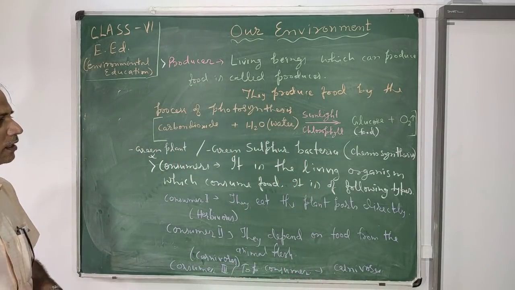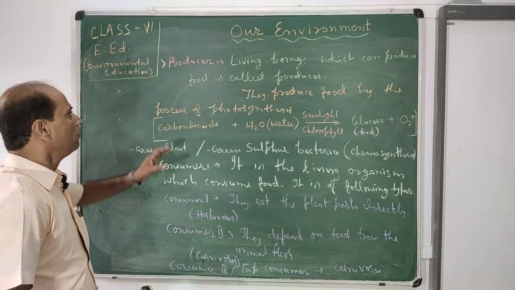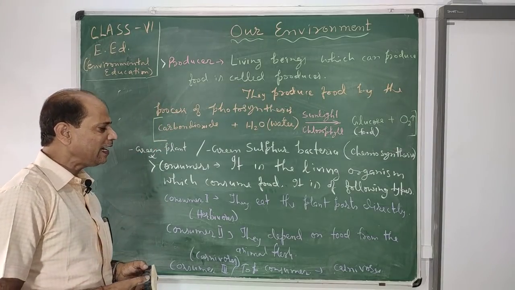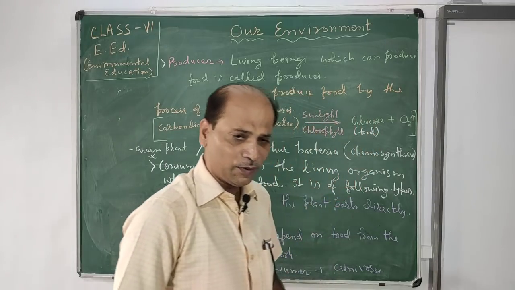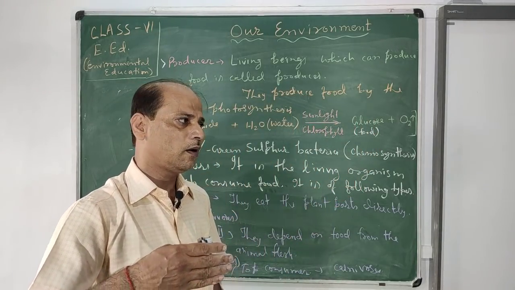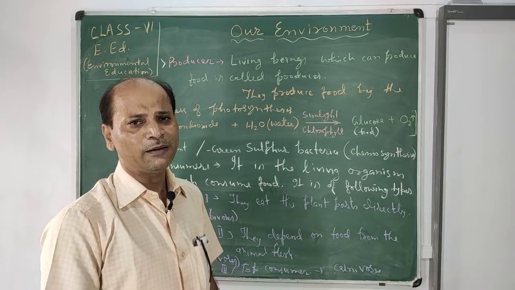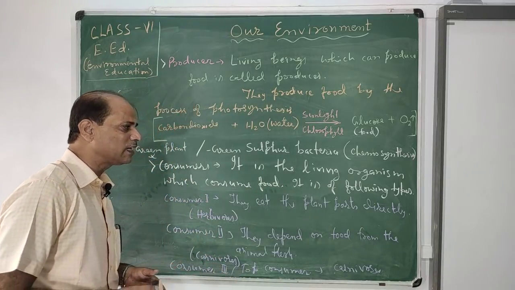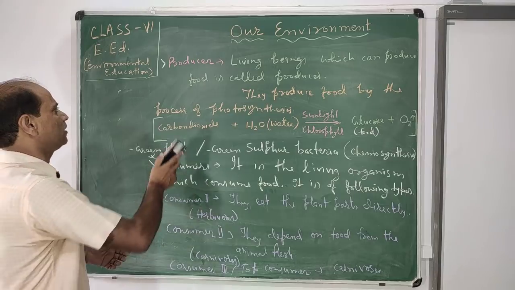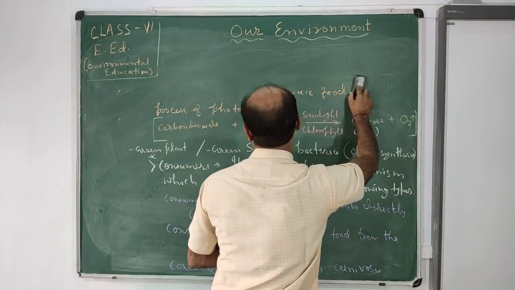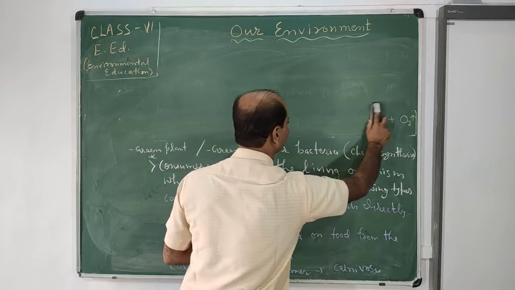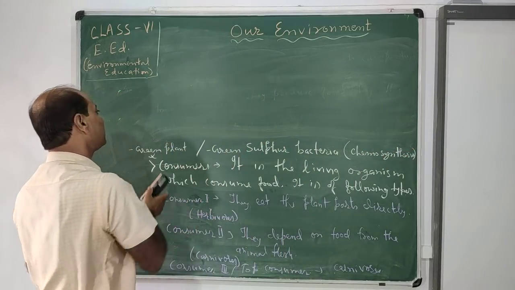The consumers consume the food made by the producer, and after death of the consumer, the living organisms able to decompose the dead bodies are the decomposers. The third biotic component is the decomposer. They decompose the substances present in our body after death.